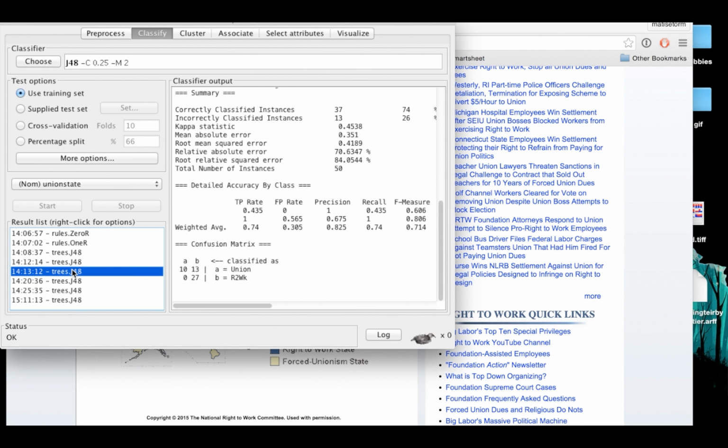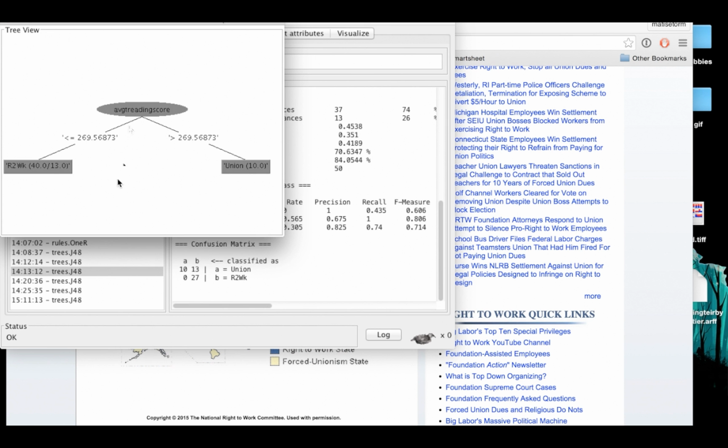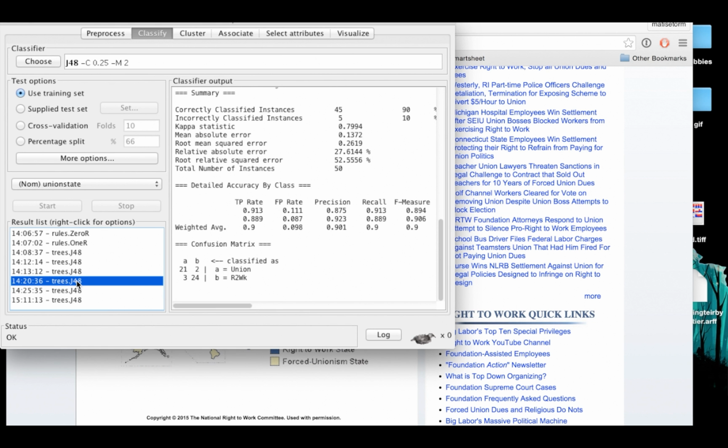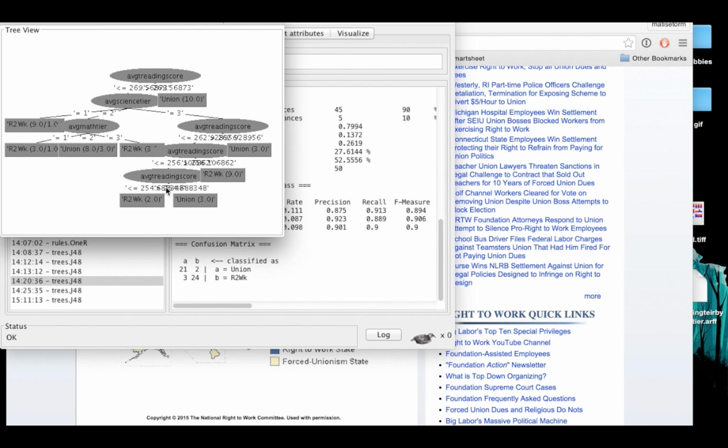Then I moved on, and I said, well, okay, come on, what's the real thing we've got to beat here? Average reading score, if we just take that alone, it's 74%. We've got to beat that. So I took out all of the salary stuff and only put in the scores, the different performance ratings. And then we got this really complicated, and I can't even read it, thing, but basically it correctly classifies 90%.